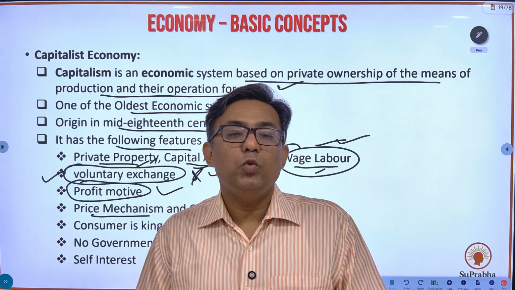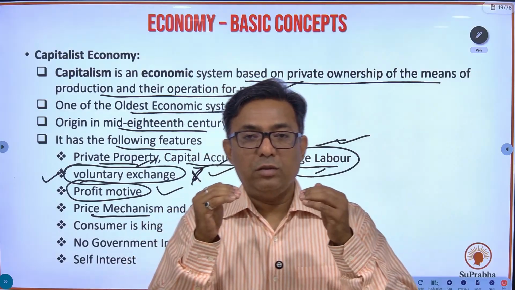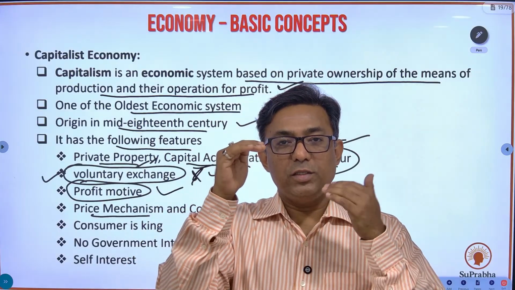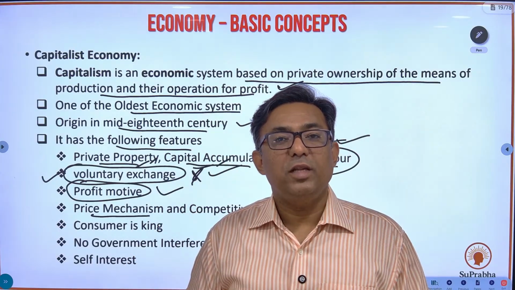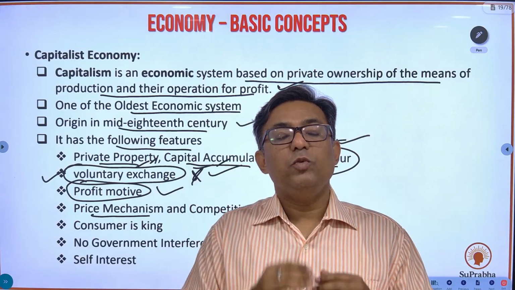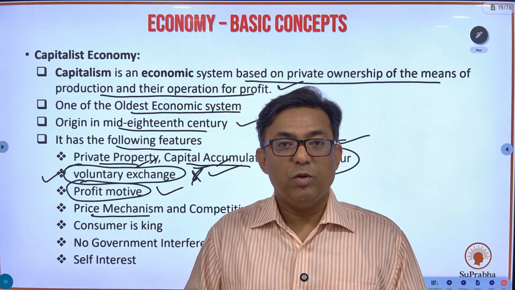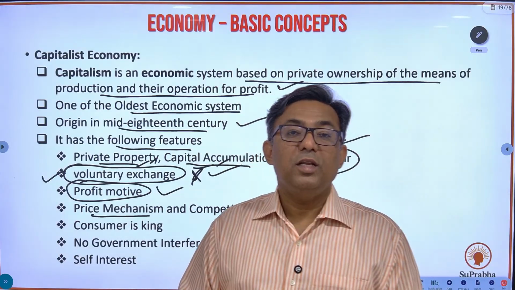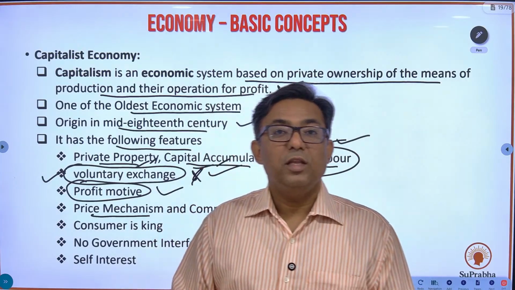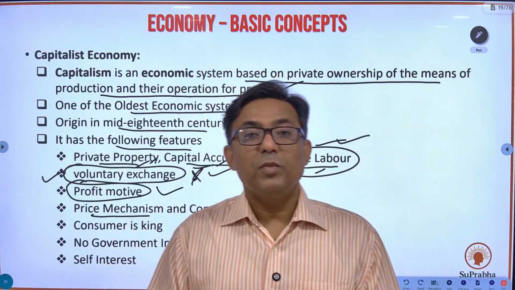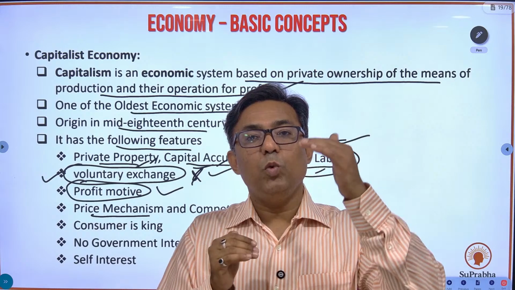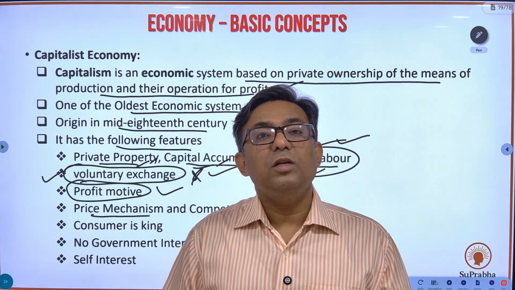If the demand is too high in the market and the supply is less, the price for that commodity will increase. Because the demand is high and the supply is less, the price will increase. But if the demand is less and the supply is more, the price for that commodity will decrease.